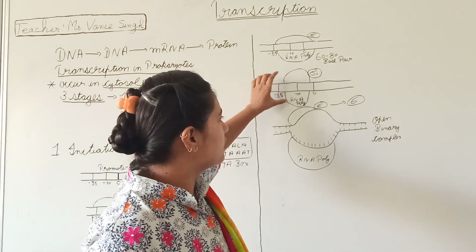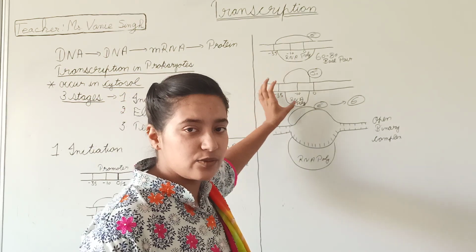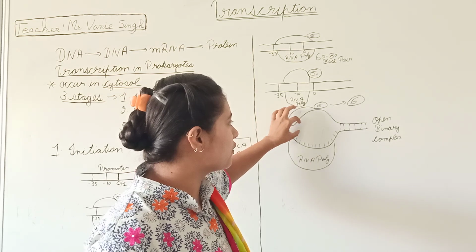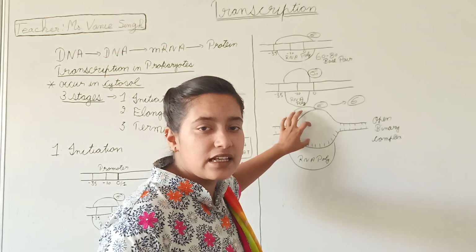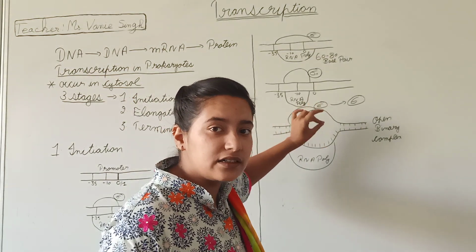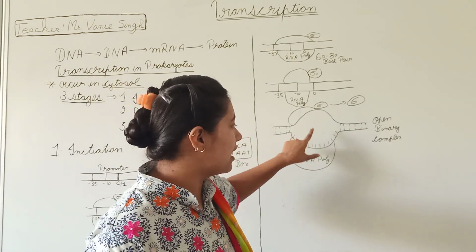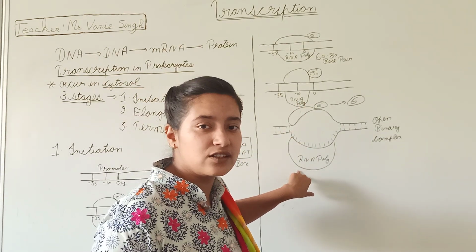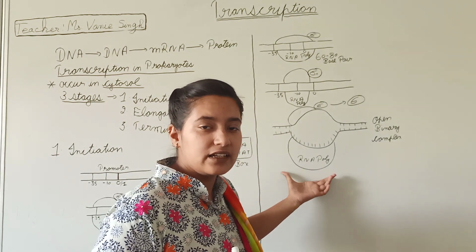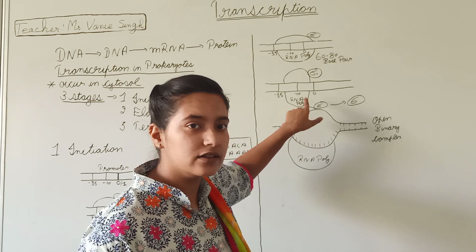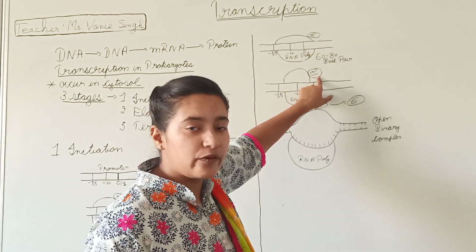Okay, so now this RNA polymerase has been shifted back to its original position, and as you can see here, this DNA strand has been opened. As this DNA strand has been opened, the RNA polymerase enzyme will get attached to it, and here I have drawn the sigma factor.